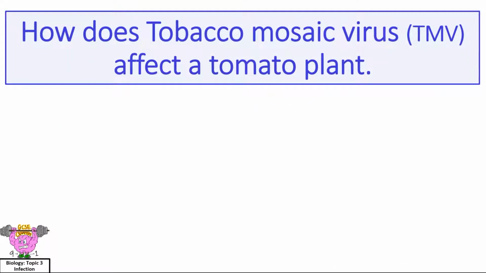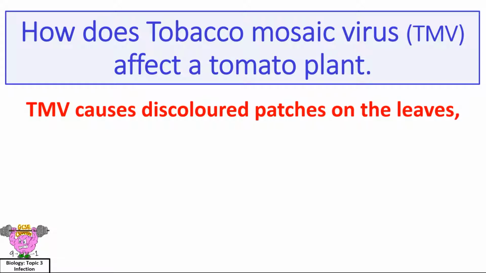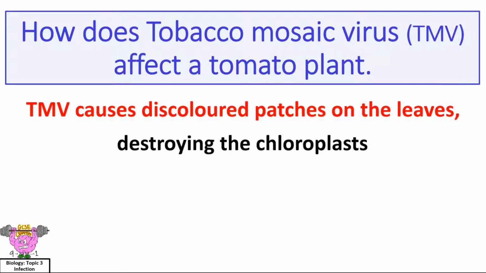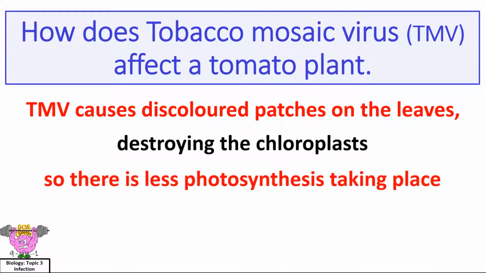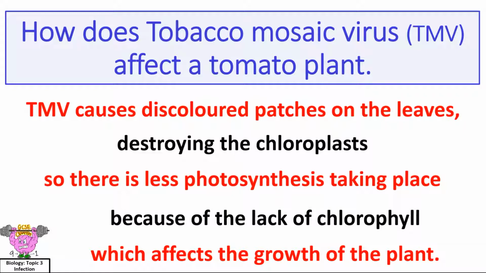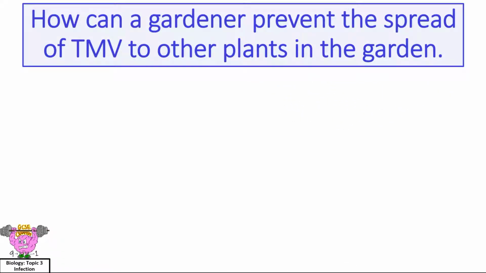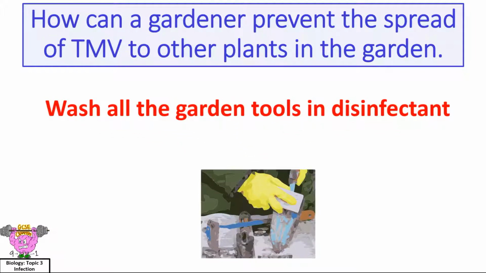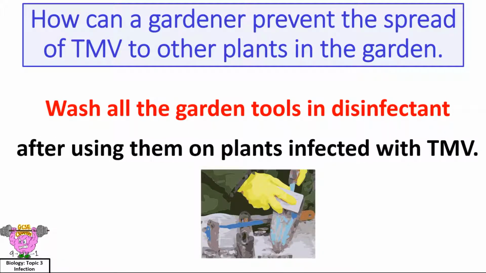How does tobacco mosaic virus, TMV, affect a tomato plant? TMV causes discoloured patches on the leaves, destroying the chloroplasts, so there is less photosynthesis taking place because of the lack of chlorophyll, which affects the growth of the plant. How can a gardener prevent the spread of TMV to other plants in the garden? Wash all the garden tools in disinfectant after using them on plants infected with TMV.